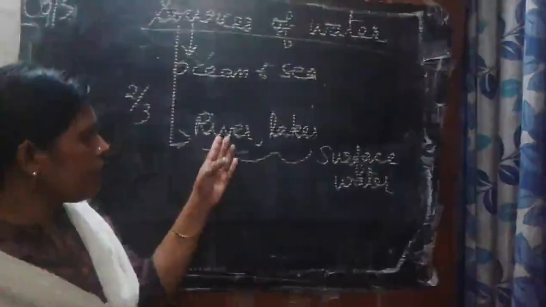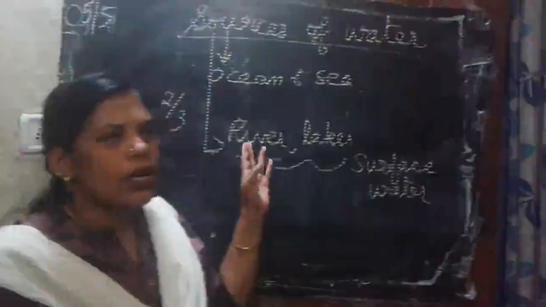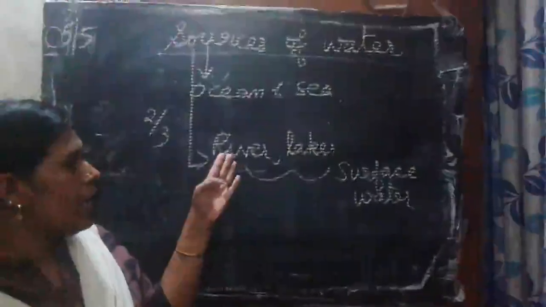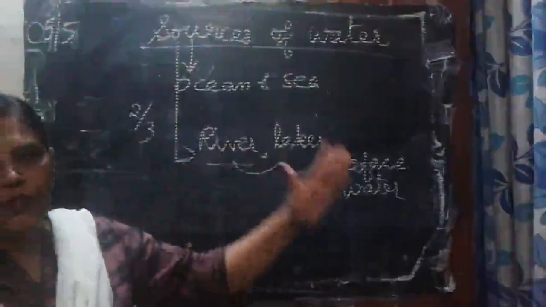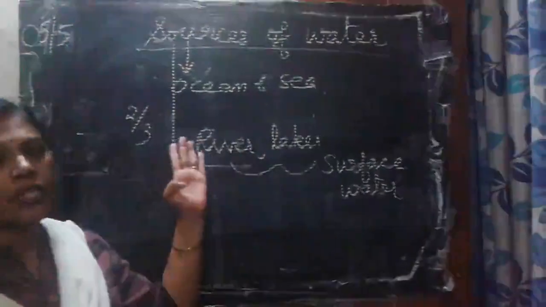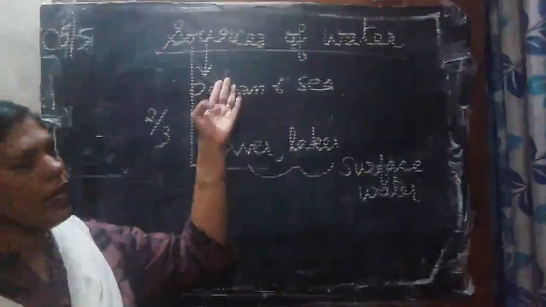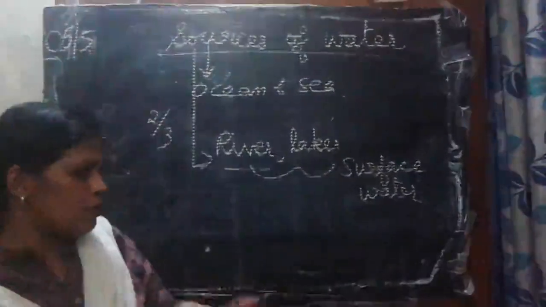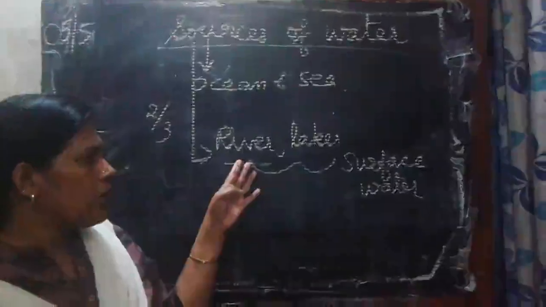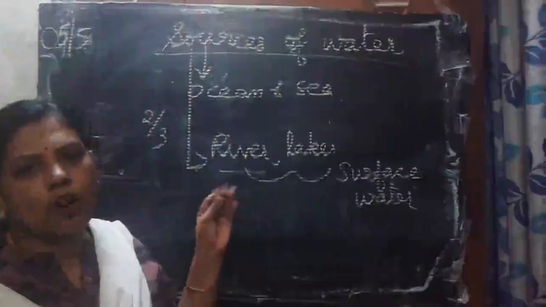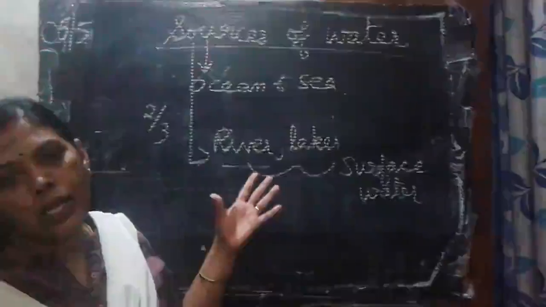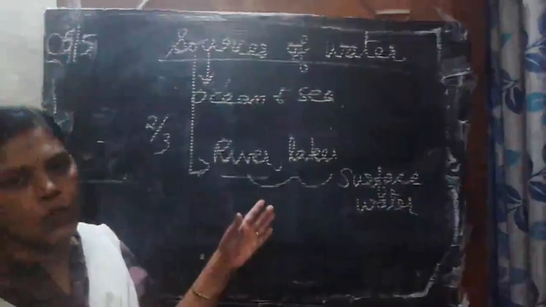In the river, if it flows continuously, then again it reaches the ocean. So again this water becomes salty. Clear? And while flowing, the river water mostly depends on the monsoon, right?